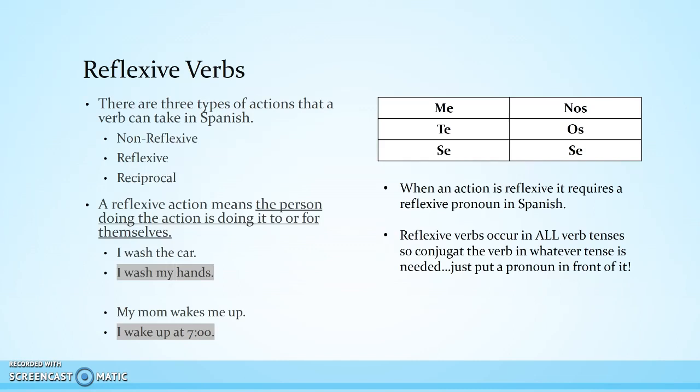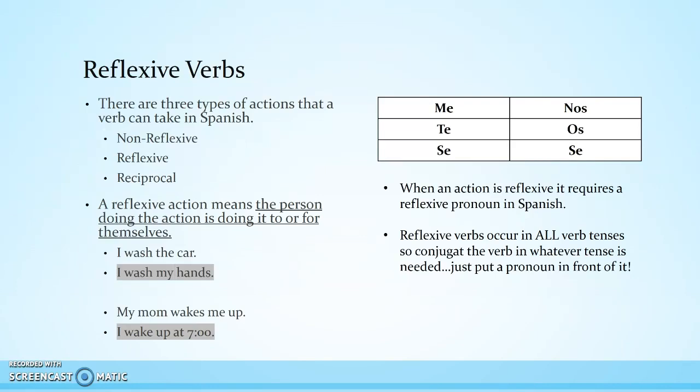And what it means by reflexive action is that the person doing the action is doing it to or for themselves. So the difference here is a non-reflexive action would be I wash the car. I am doing the washing, but it is nothing to or for myself. Versus I wash my hands. I'm doing the washing and I'm washing a part of me. Okay, so that action that I'm doing is reflecting back to me.